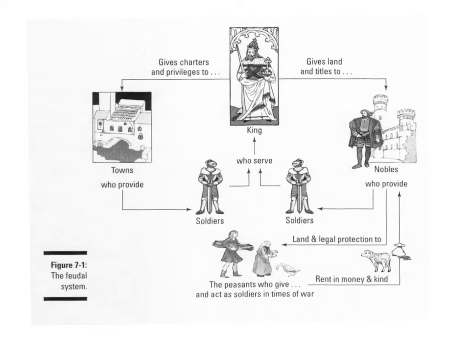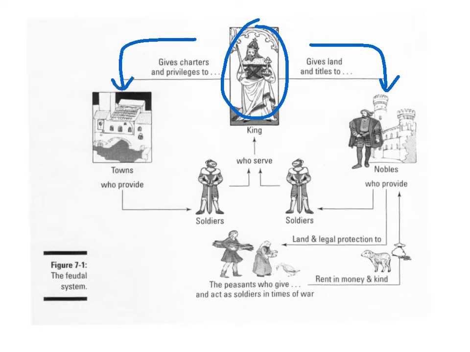At the time, land is what signified wealth. And so the king would give some land and title to the nobles. And they would also make sure that certain land was used and gave charters and privileges to different towns. And then they provided soldiers to serve him. The nobles also provided soldiers to serve him.